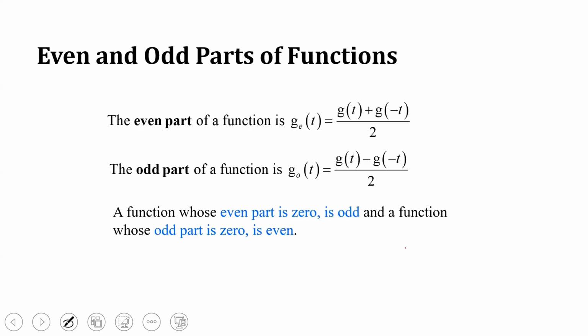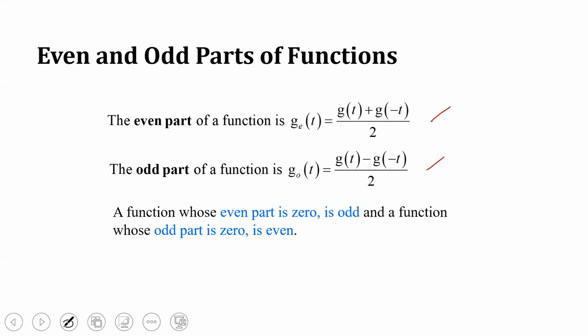Given a signal g of t, we can calculate its even and odd parts. The even part of g of t is equivalent to g of t plus g of minus t, divided by 2. The odd part of g of t is equivalent to g of t minus g of minus t, divided by 2.